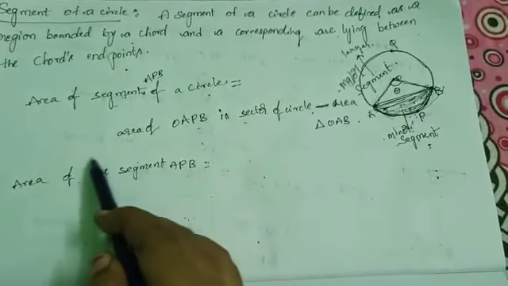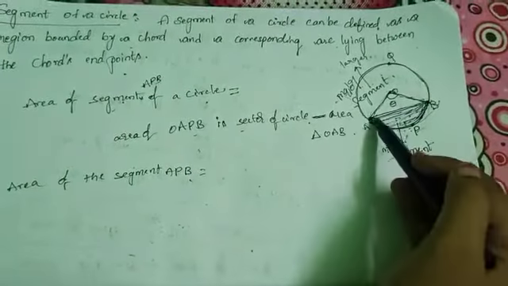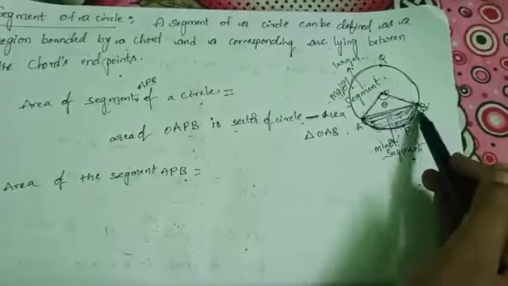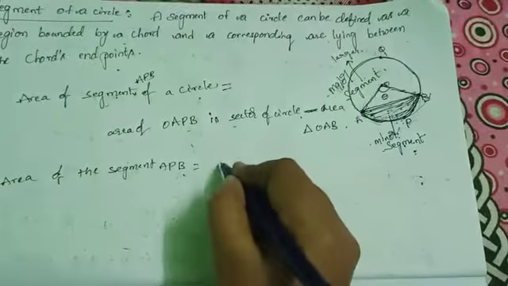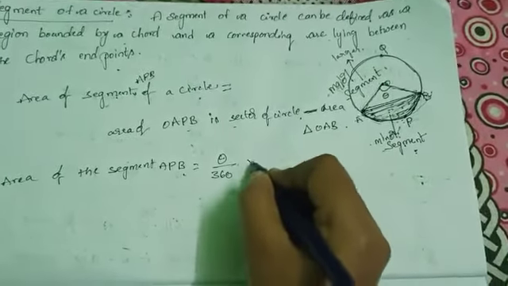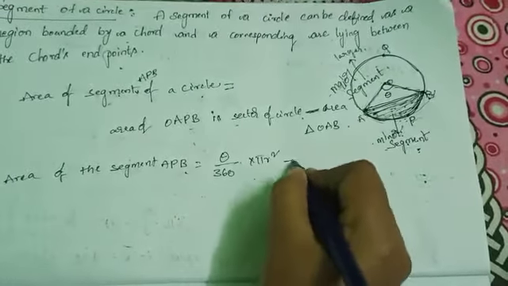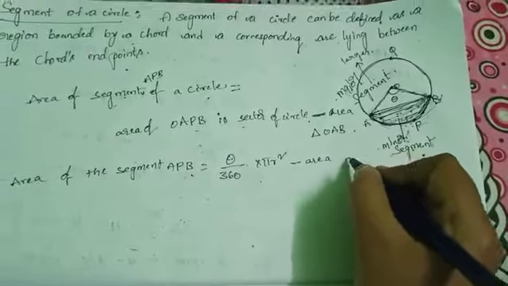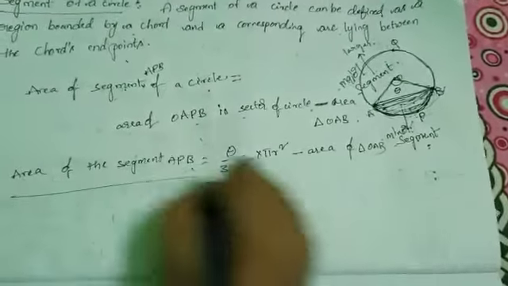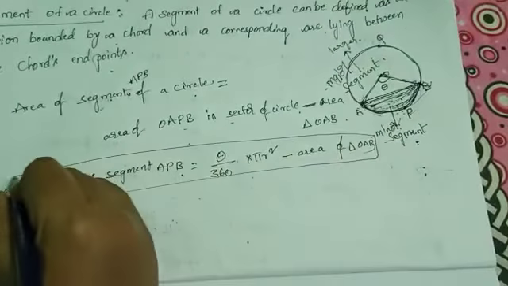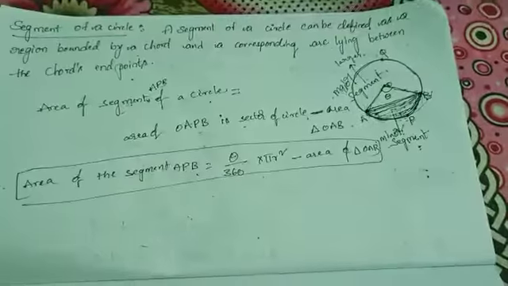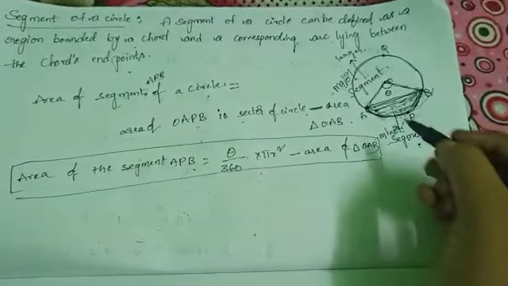Therefore area of segment APB equals area of the sector OAPB minus area of triangle OAB. What is the area of the sector? Theta by 360 degrees into pi r square. This is the area of the segment formula.